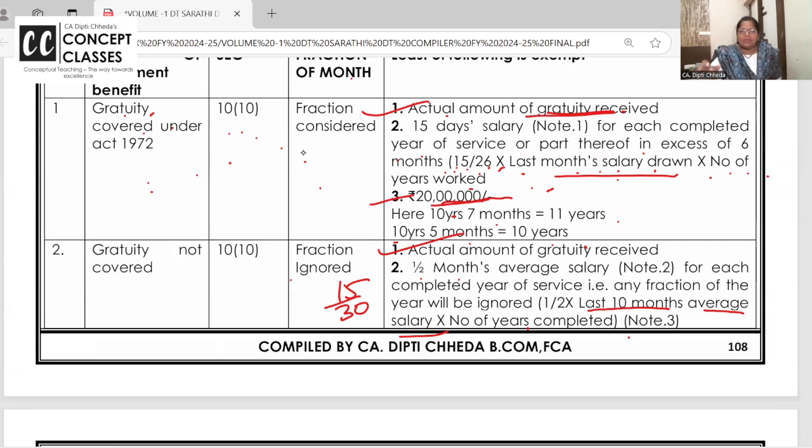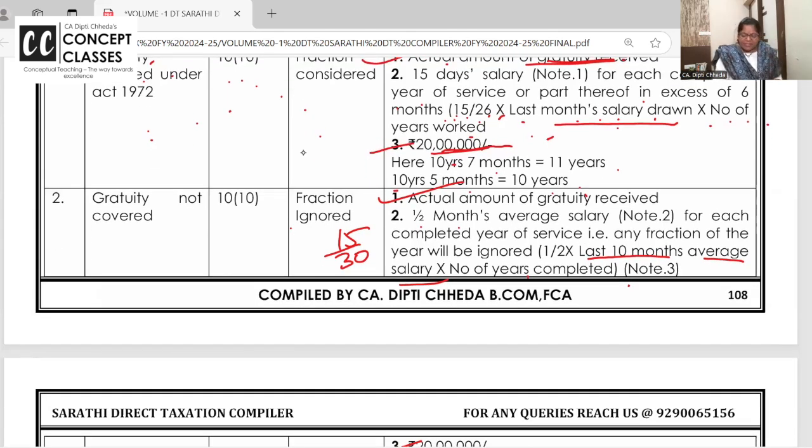If you are not covered under the Gratuity Act, ignore the fraction. If you are covered, take the fraction. So say you have worked 33 years and 10 months, leave the 10 months. For 33 years, for every 1 year, half a month's salary you will take as exempt.